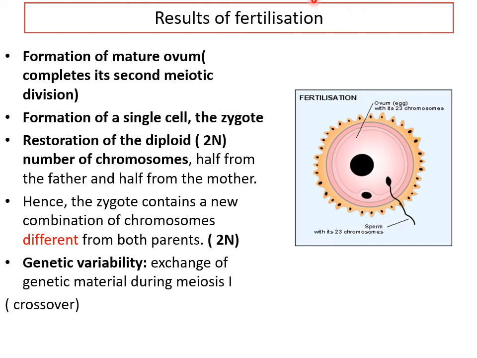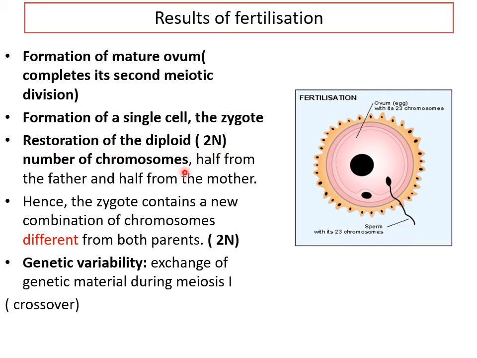So what are the end results of fertilization? Remember, the story of fertilization actually began before birth in oogenesis, right? Oogenesis begins before birth and is complete only at fertilization. Now, what are the results or effects of fertilization? Firstly, formation of the mature ovum by completing its second meiotic division once the sperm enters the oocyte. Then formation of a single cell called the zygote.